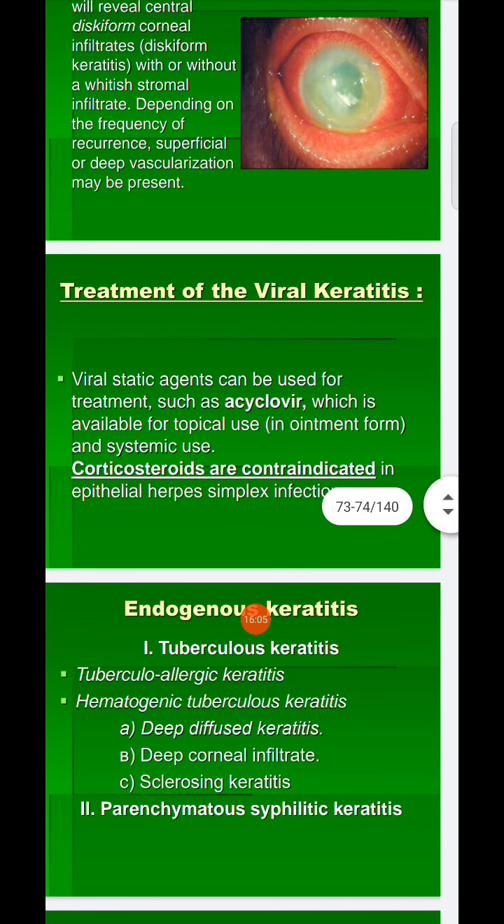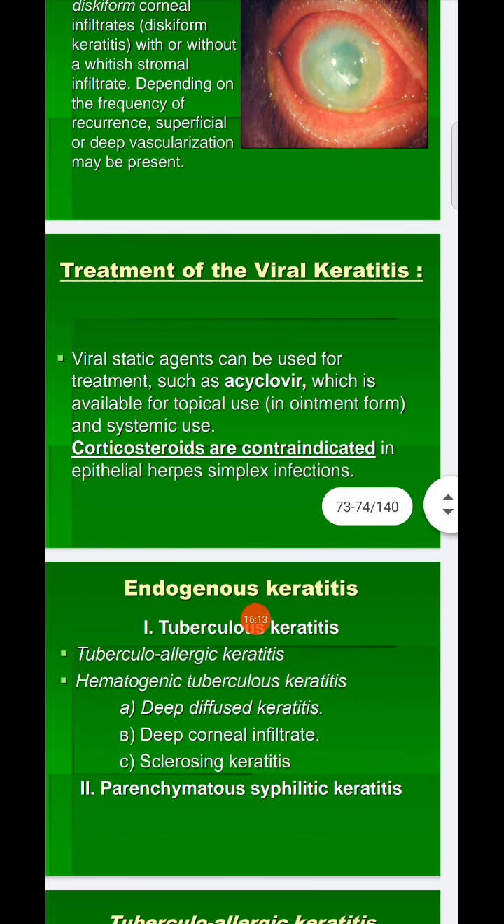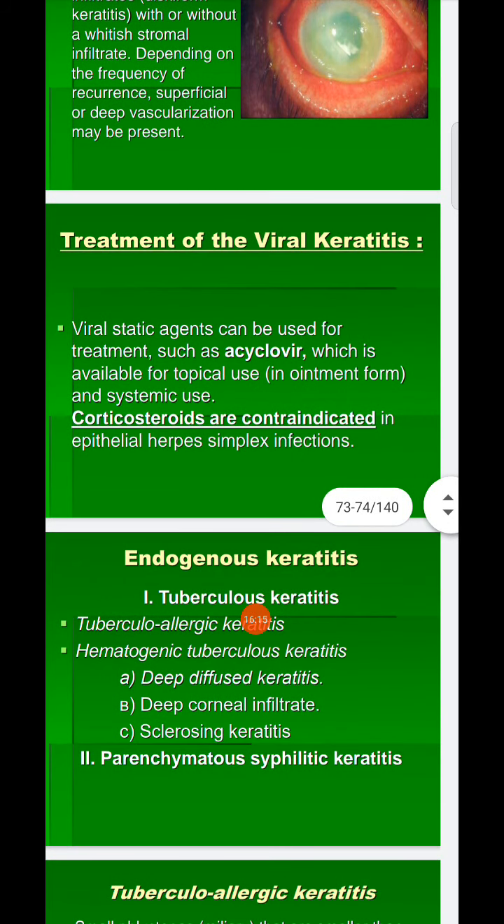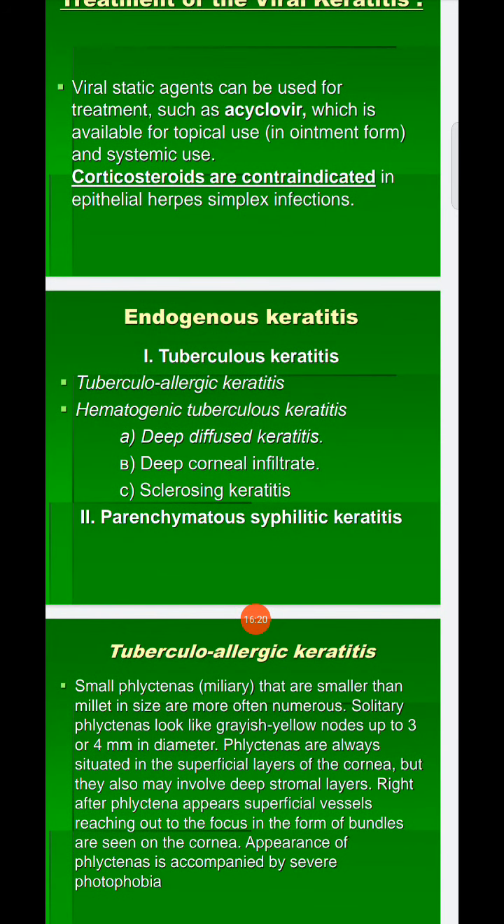Next one is endogenous keratitis: tubercular keratitis, tubercular allergic keratitis, hematogenous tuberculous keratitis, diffuse deep and sclerosing keratitis, and parenchymatous syphilitic keratitis. In tubercular allergic keratitis, small phlyctenules are smaller than millet in size, more often numerous. Solitary phlyctenules look like grayish yellow nodes up to 3 to 4 mm in diameter. Phlyctenules are always situated in the superficial layer of the cornea, but they may also involve deep stromal layers.